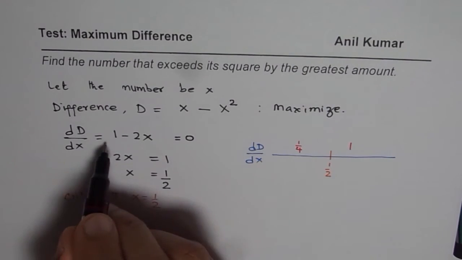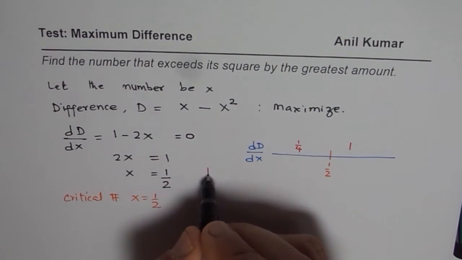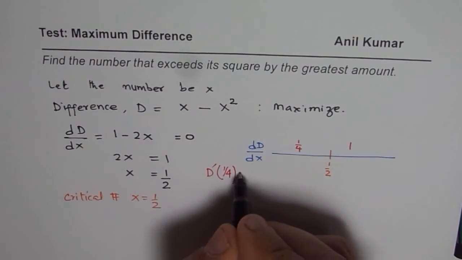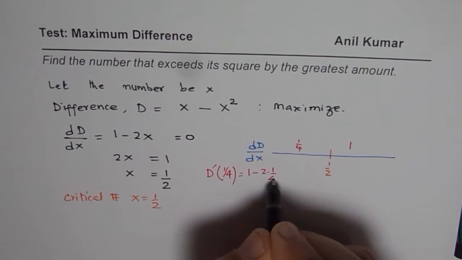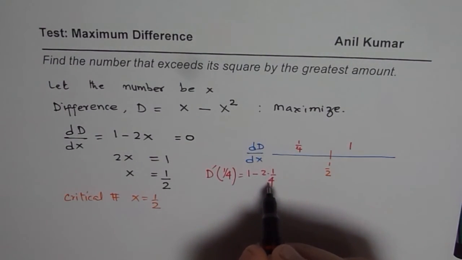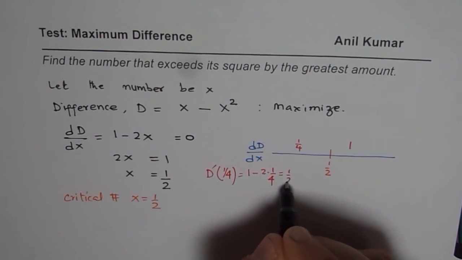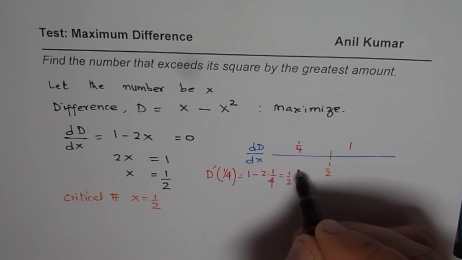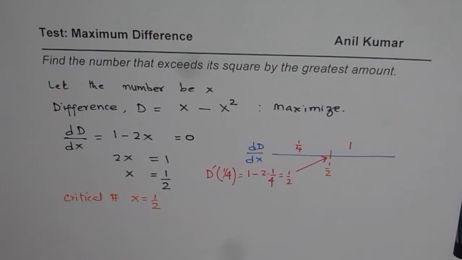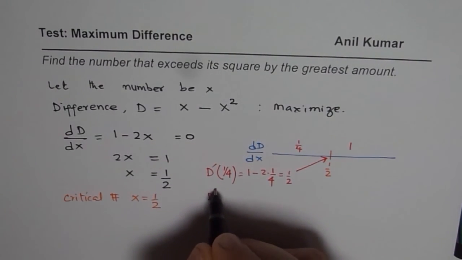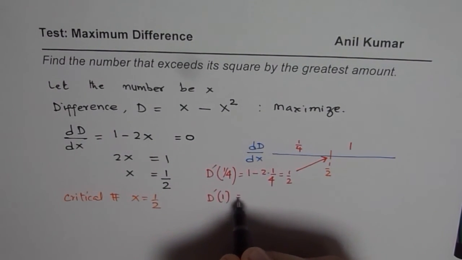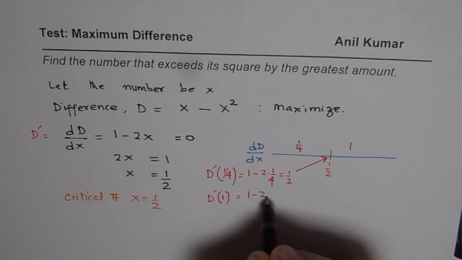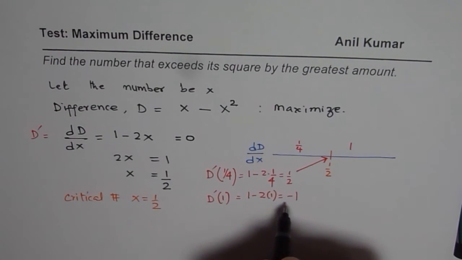The expression is d dash. For 1/4, we can substitute 1/4 here. So we get 1 minus 2 times 1/4, which is half, and that is positive. Since it is positive in this interval, the function is increasing. Now if I test the value at 1, this is the derivative we are testing, then it is 1 minus 2 times 1. So that is -1. It is negative.